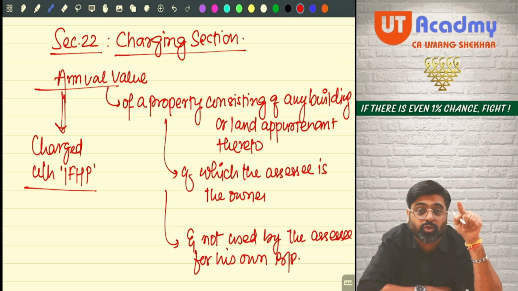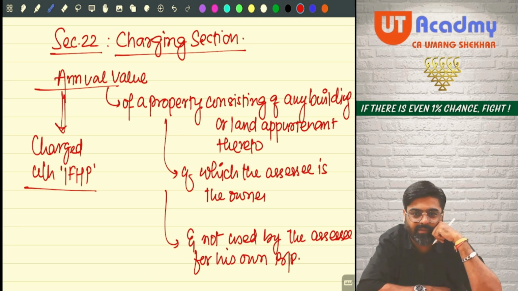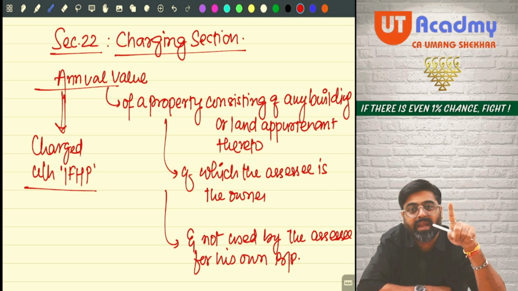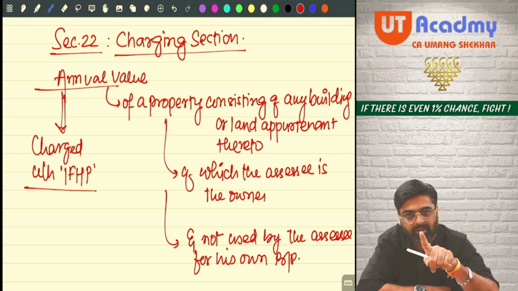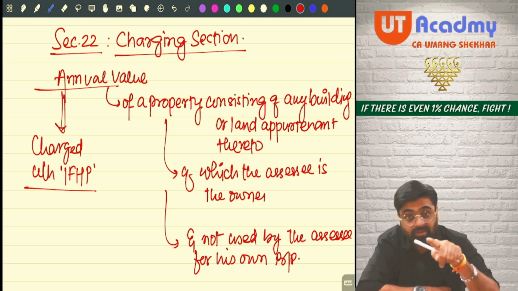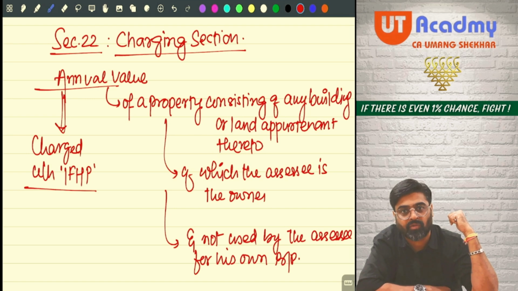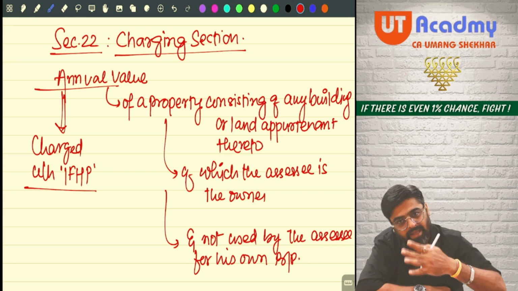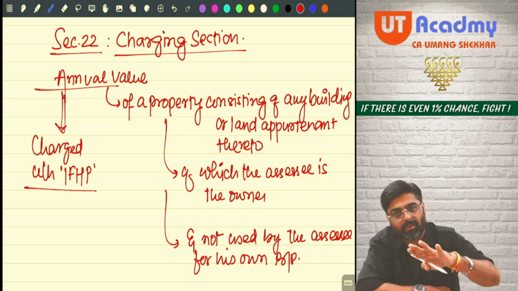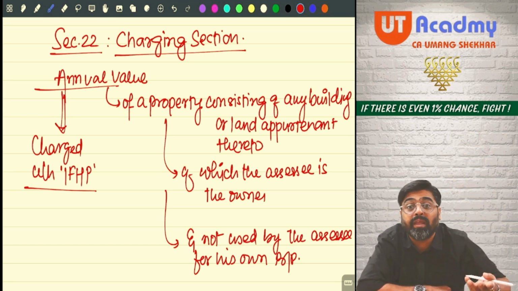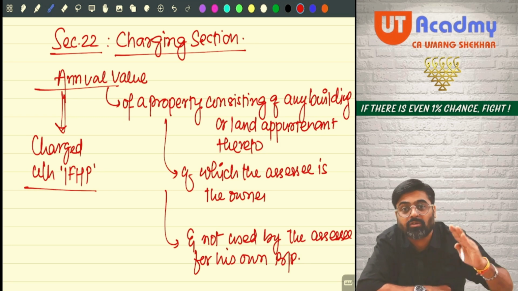The assessee should be the owner of this house property. Without ownership, this house property will not come into this head. So if you want to bring any property under this head, the assessee must be the owner of that house property. But wait, if the assessee is using that house property for his own business or profession, then the property will not come under this head. Then take the property to the business head. Whatever will happen with this property will happen in the business head. No need to bring that property under this head, because that is being used by the assessee for his own business or profession.